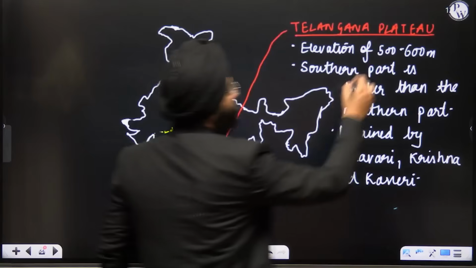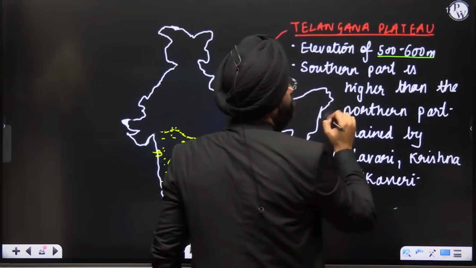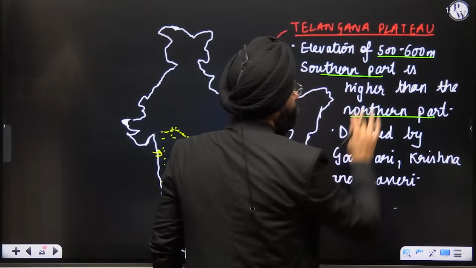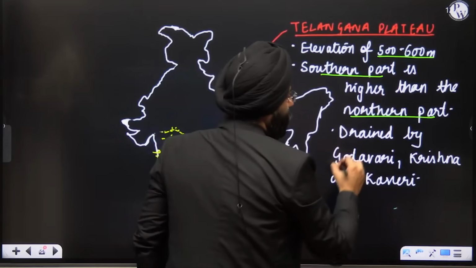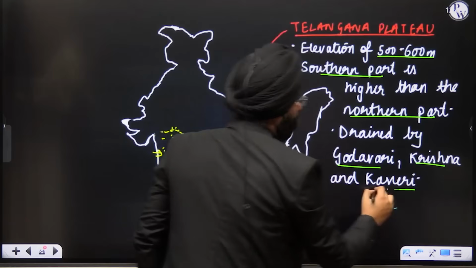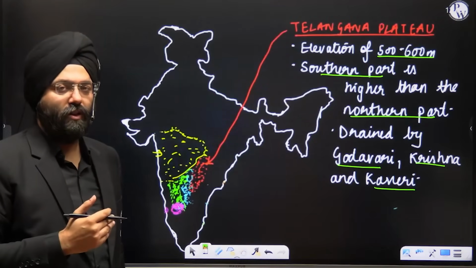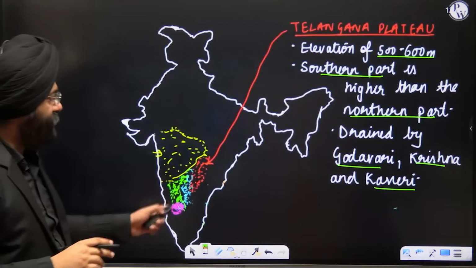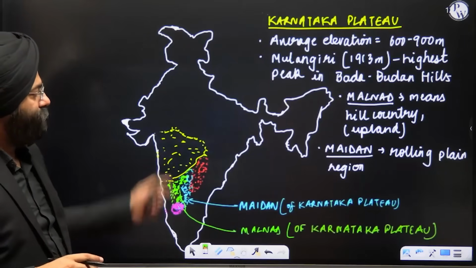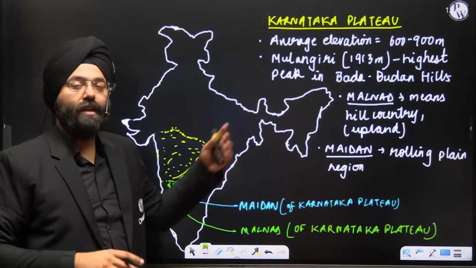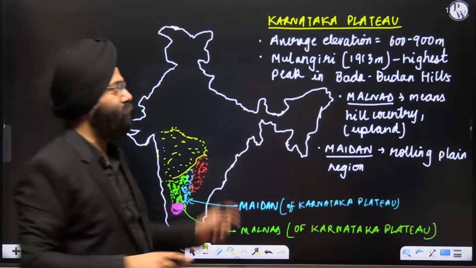Telangana Plateau is 500 meters to 600 meters. Southern part is higher than the northern part, drained by Godavari, Krishna, and Kaveri. These are the three major rivers which basically move over this particular plateau, again becomes important. Next comes the Karnataka Plateau. Now the Karnataka Plateau again has major important parts, Maidan and Malnad. This can be asked or has been asked in your papers, becomes important.